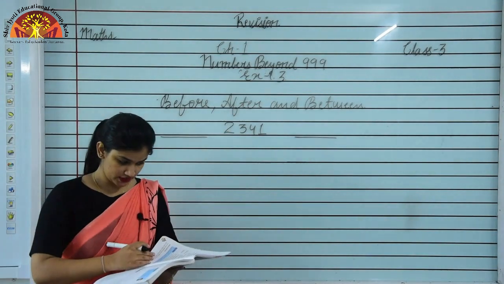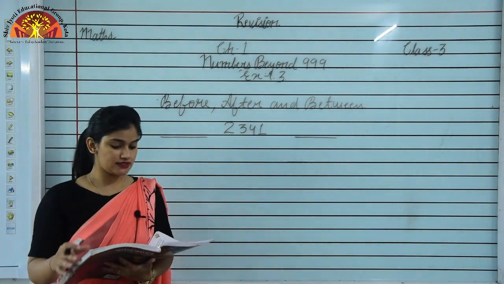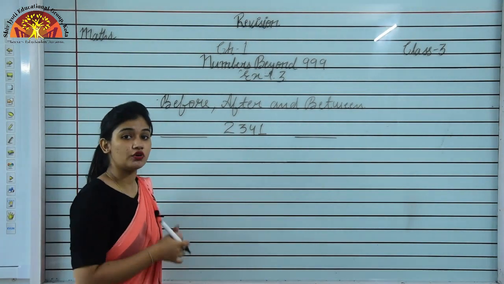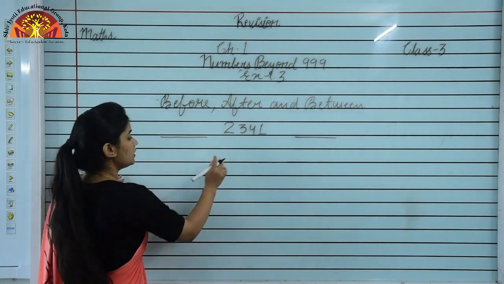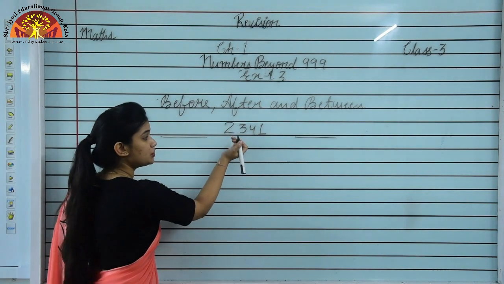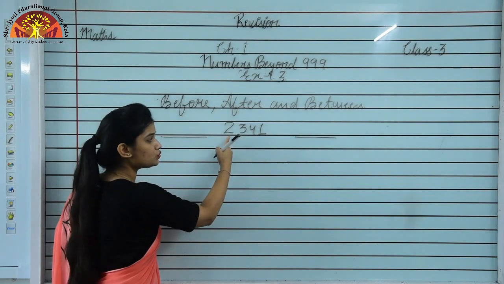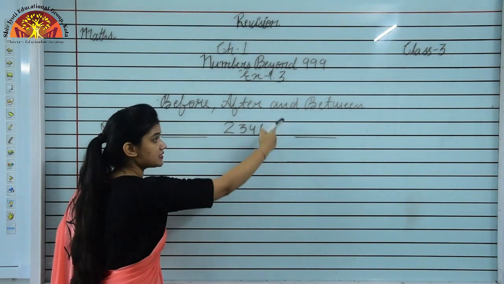Question number 5 is write the predecessor and successor of the given number. So first of all student, what is the meaning of predecessor? What is the meaning of successor? The number which come just before the given number. Now what is the given number here? The given number is 2341. This is the given number.